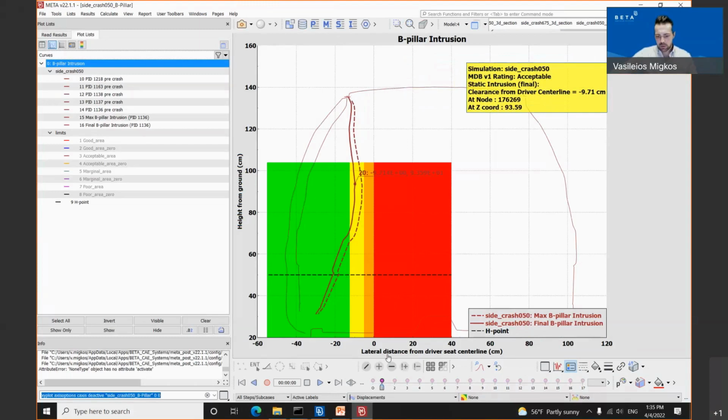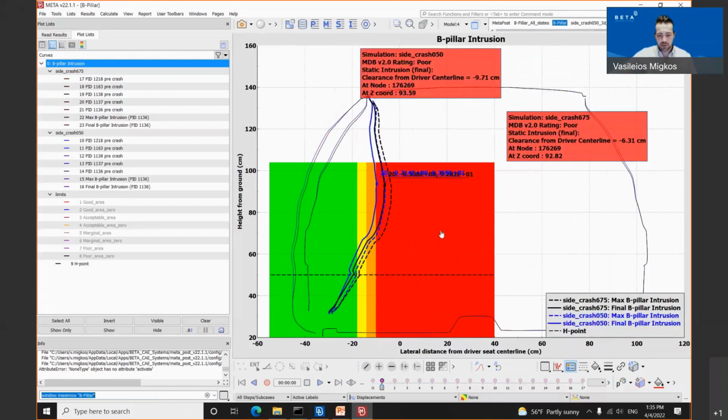According to the lateral distance from the driver's seat center line, as you can see, the poor area starts exactly in the middle of the seat in the old version of this protocol, in comparison to the new version, which got stricter. The protocol has moved the poor area closer to the B pillar. As you can see, it starts from -10 in comparison to the older version of this protocol.